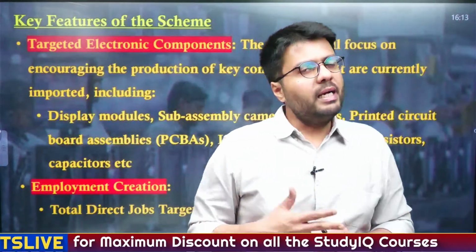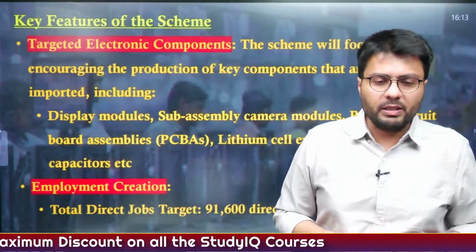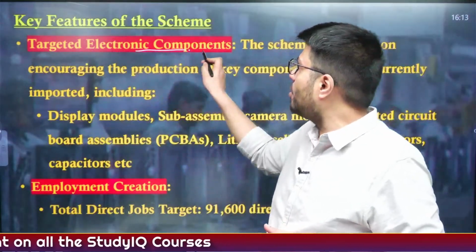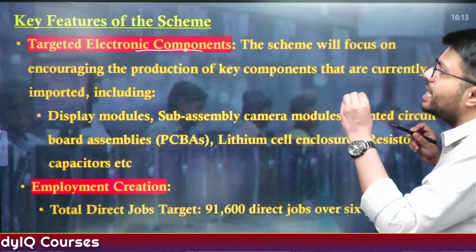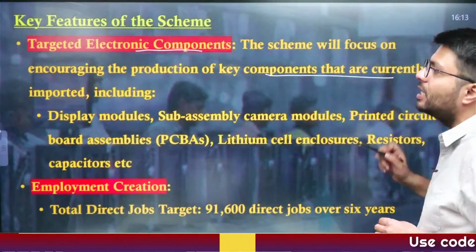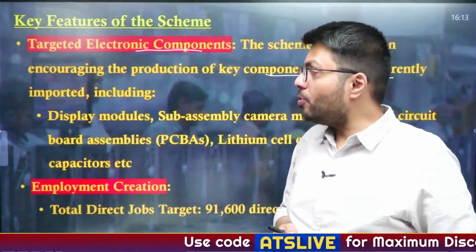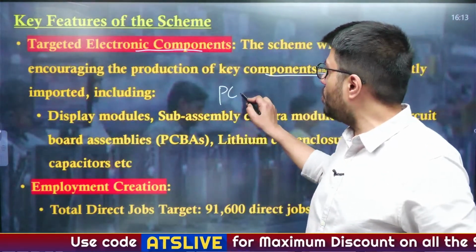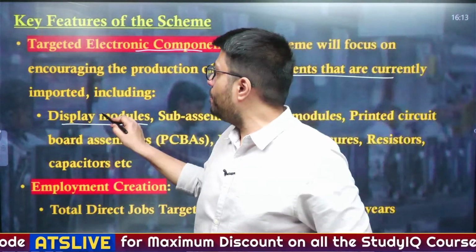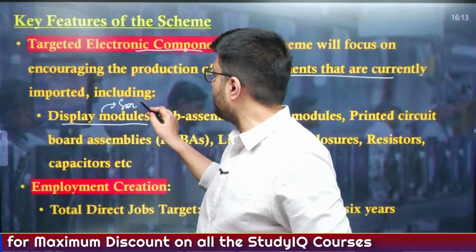Now, let us understand a few of the components of this scheme, right? Now, it targets electronic components. The scheme will focus on encouraging the production of key components that are currently imported. What are the key components that are imported in India? That is printed circuit boards, display modules, which we import from countries like South Korea.